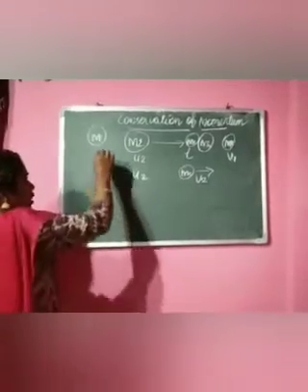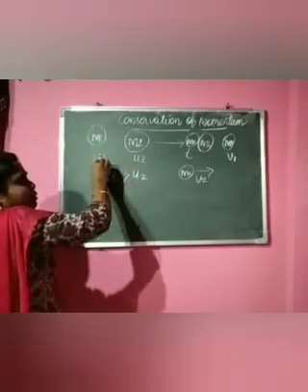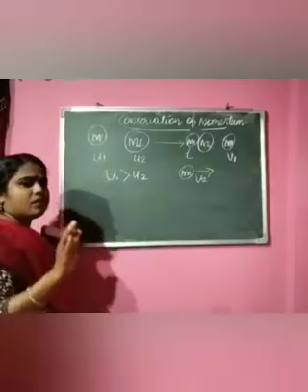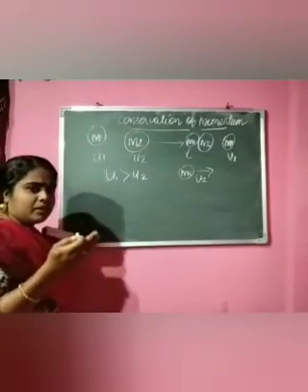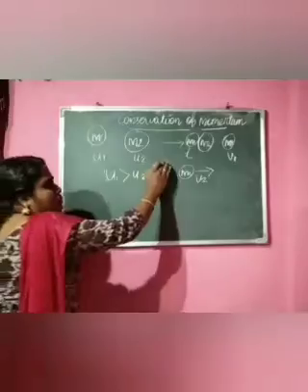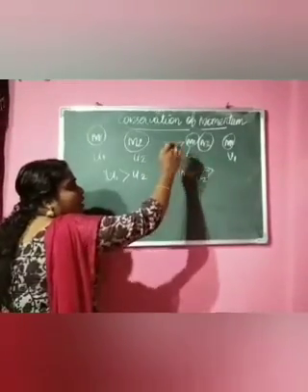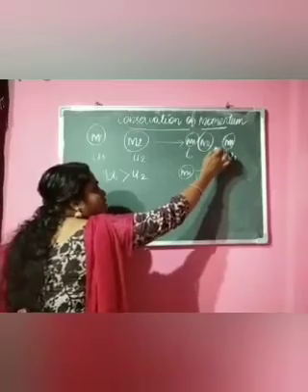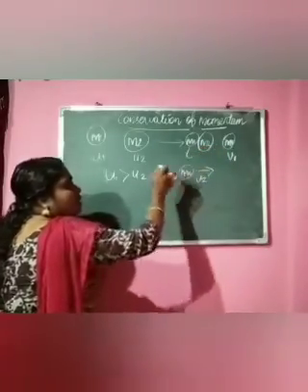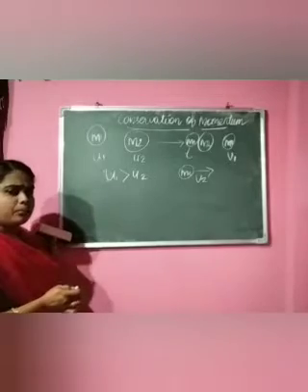Listen. m1 and m2 are two objects moving with initial velocities u1 and u2. After a time interval t, these two objects collide with each other, and after collision, v1 is the velocity of m1 and v2 is the velocity of the mass m2.